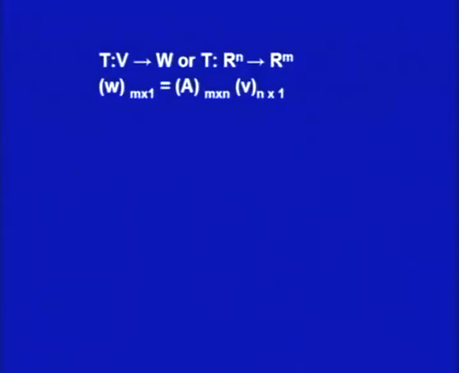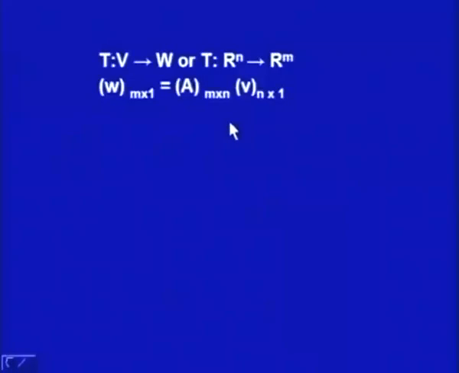Now if T is a linear transformation from V to W, or we can say T is a transformation from Rn to Rm, then w, which is a column vector m by 1, is equal to the matrix A, an m by n matrix, multiplied by the column vector v, n by 1.